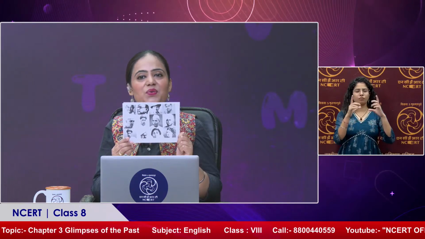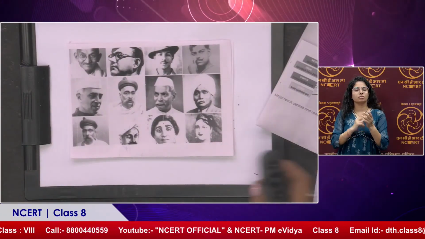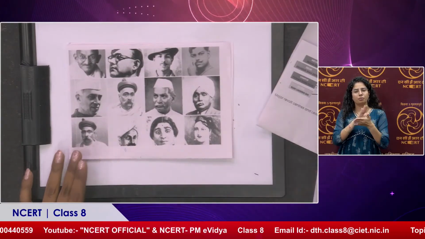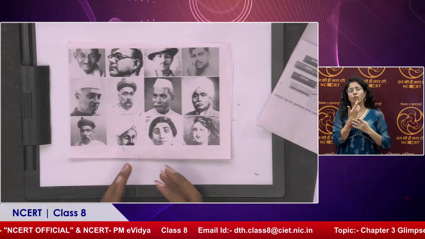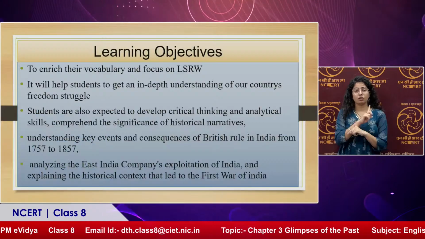I can see Mahatma Gandhi, Bal Gangadhar Tilak, Subhash Chandra Bose, and ma'am, if you can just put it there, our viewers will see it simultaneously with me. And we have Sarojini Naidu, Rani Lakshmibai, and of course Bhagat Singh, Chandrasekhar Azad, Pandit Jawaharlal Nehru. Yes ma'am, and these are all names who played a very significant role in India's freedom struggle. That's right, and not to forget Lala Lajpat Rai and Lal Bahadur Shastri.